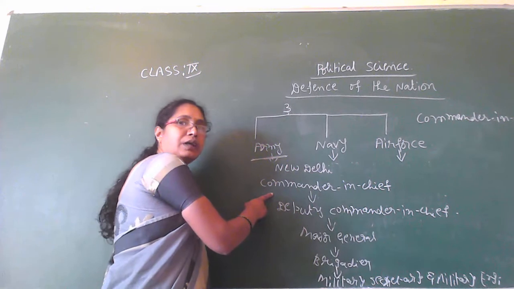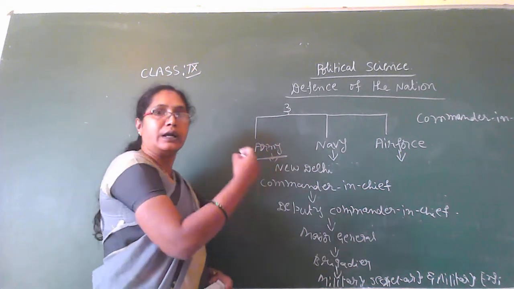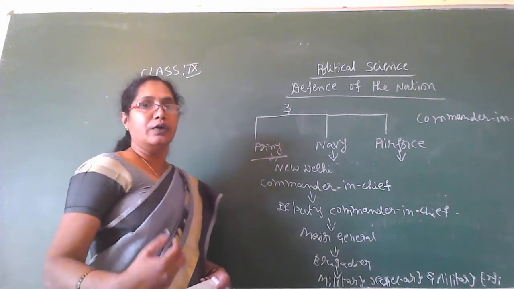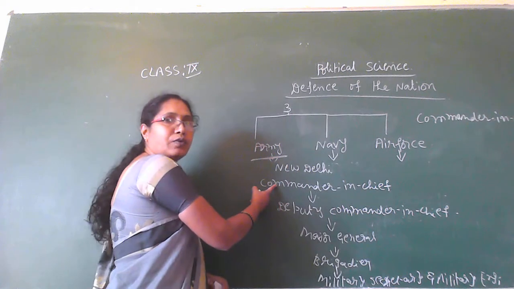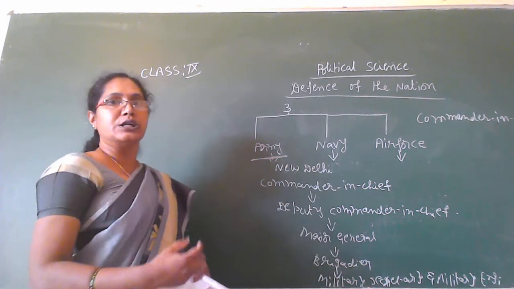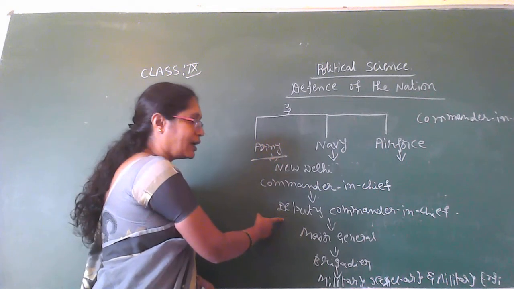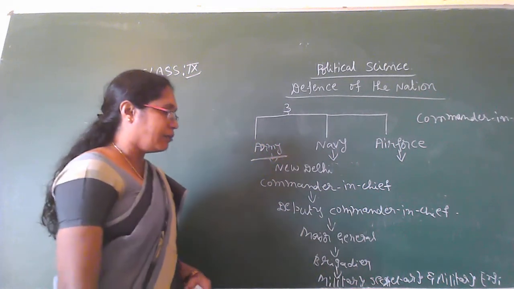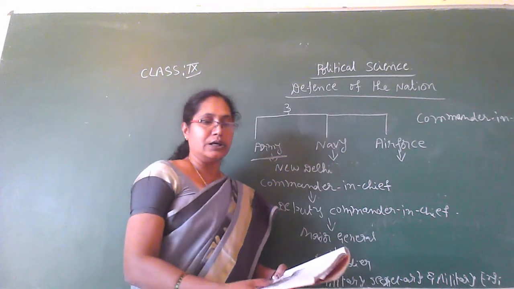The Commander-in-Chief. Under him, many officials work to assist him: the deputy commander-in-chief, major general, brigadier, military secretary and military engineer.